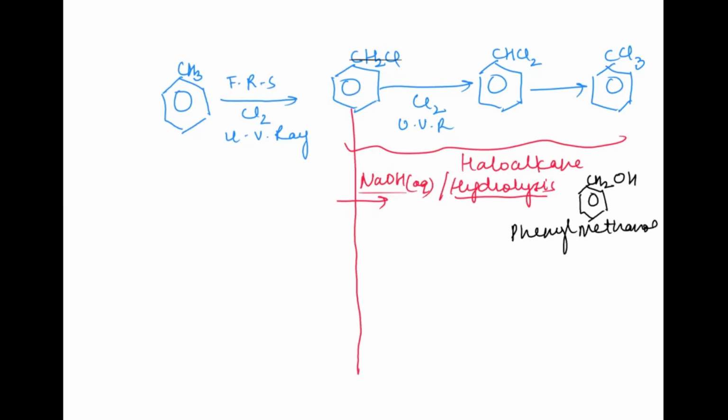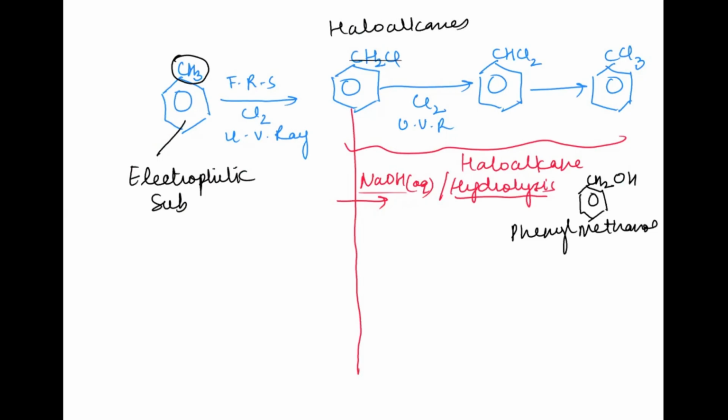So this is something very important, that benzene is undergoing electrophilic substitution reactions. This is the same as what benzene was undergoing. But because of this alkyl group which is being attached, first of all it is going to give us the haloalkanes, and then once the haloalkanes are formed, they can undergo their own respective nucleophilic substitution reaction, like any other haloalkane.